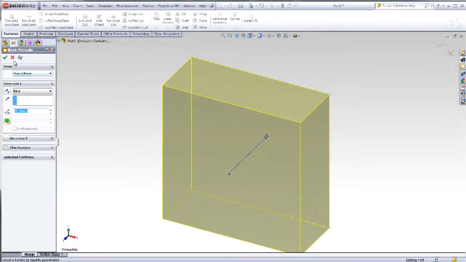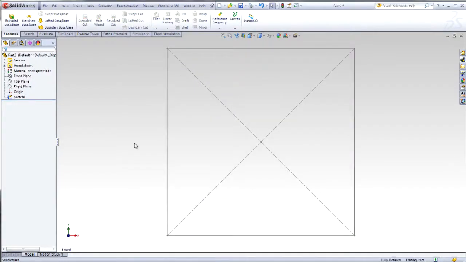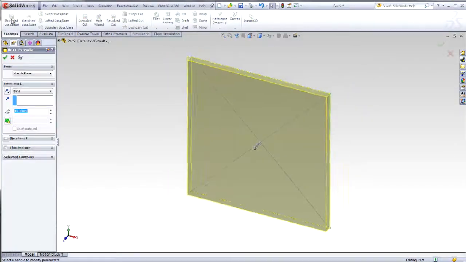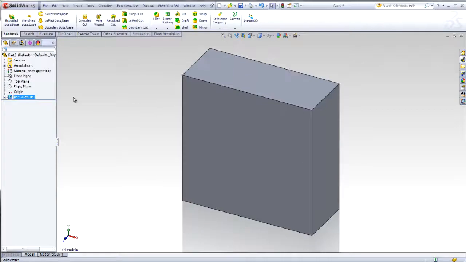There are many ways to create a feature in SolidWorks. Let's try a different way that your students might experiment with. Select on Part. First select Extrude Boss Base. The 3 planes top, front, right will be displayed. You can select any one of these planes to determine your sketch plane.